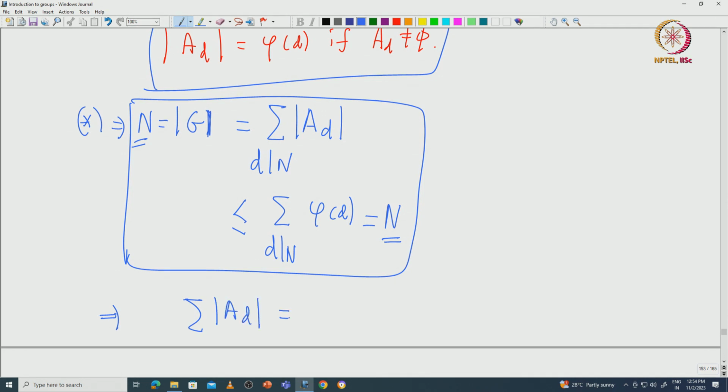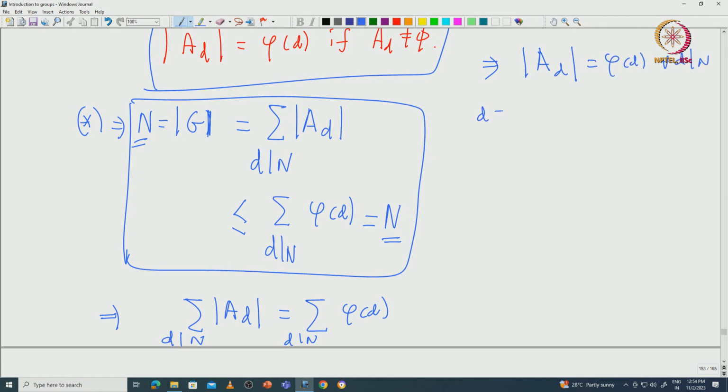So the summation of the cardinality of AD, D divides N, should be exactly equal to the summation of phi of D, D divides N. Since all of them are non-negative integers, that forces the cardinality of AD to be equal to phi D for all D dividing N.